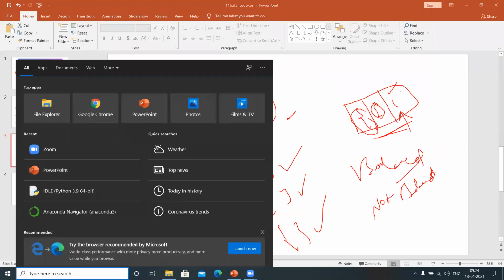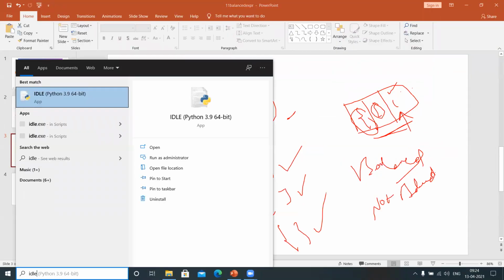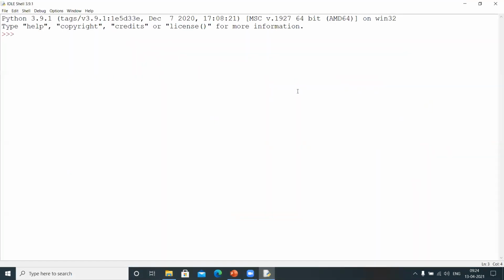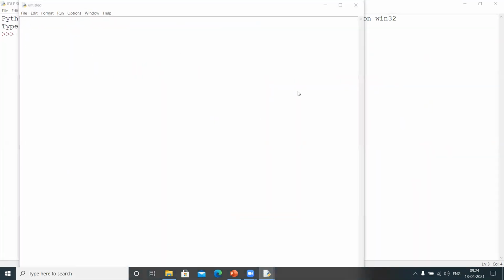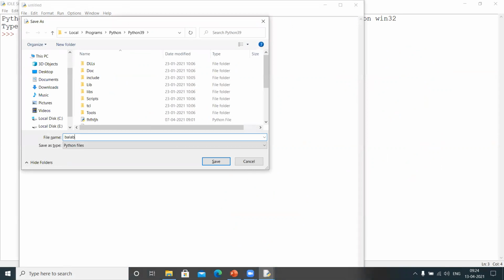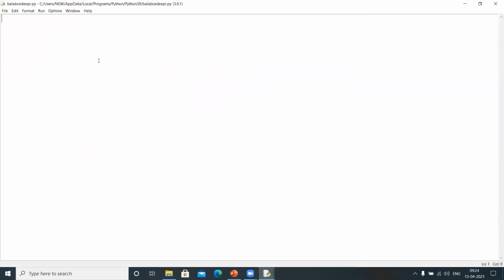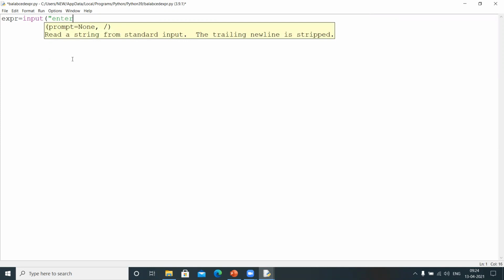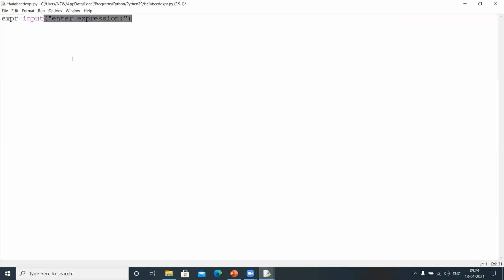Observe here, let me take the Python IDE and let me take a file here. Let me save this code as balanced expression. The first thing is we need to read the expression: expression equal to input of "enter expression", which means you need to read the string. Yes, we read the expression.